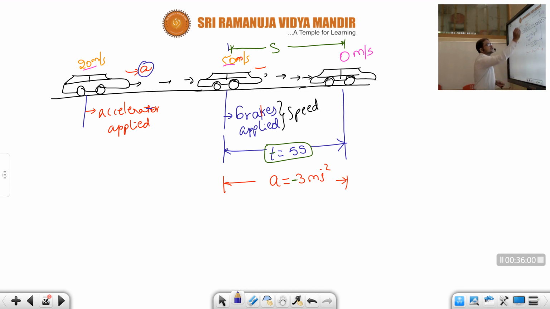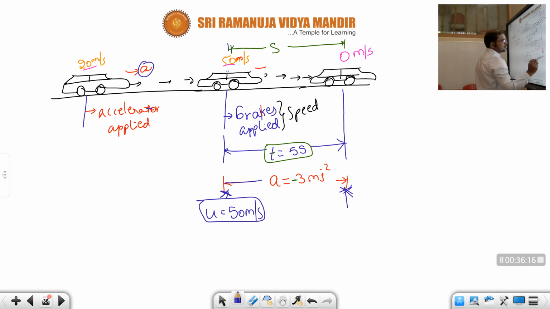Let us start simplifying. Children, this is the time sequence, starting from here, ending here. So at the starting, which velocity is it having? That velocity will be what, children? Initial velocity, 50 meter per second. Next, it is the ending point, children. So here, what will be the velocity? Final velocity, right? That is v equal to 0 meter per second.